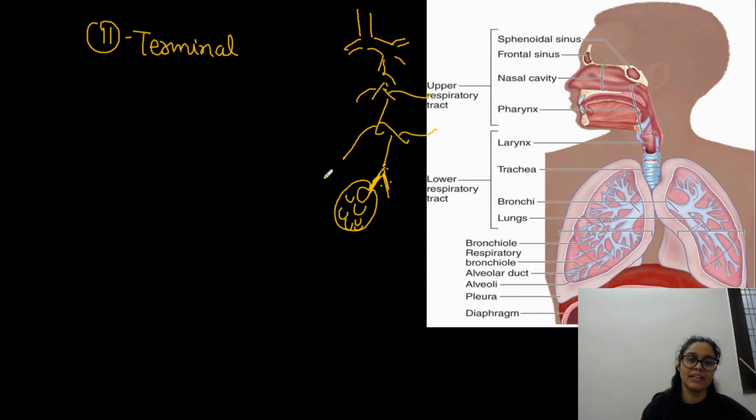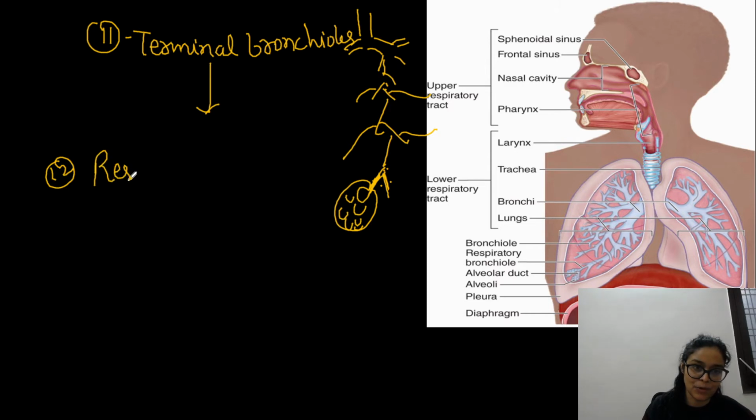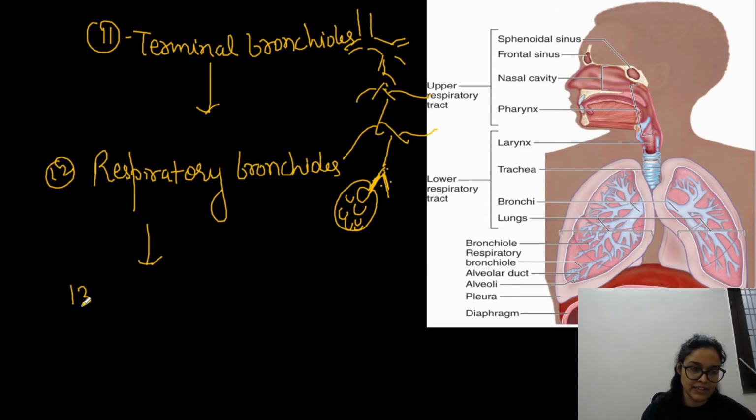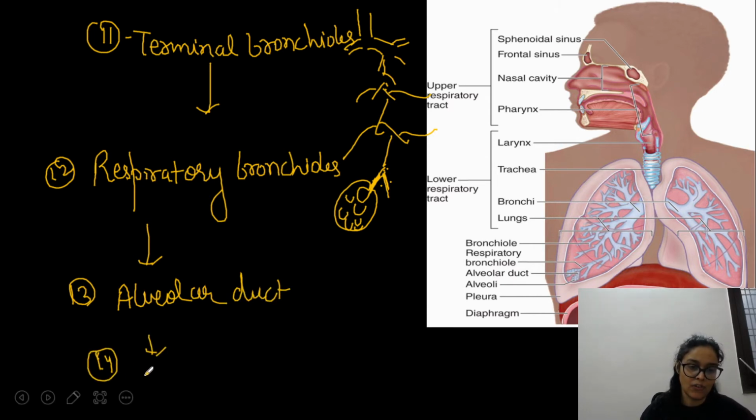which would finally open into small alveoli, right? So we would see another one is the terminal bronchioles. Terminal bronchioles open into respiratory bronchioles. So see, this is the whole passage, respiratory bronchioles. And the last, then it would open into alveolar duct, which would open into alveoli, right? Alveolar duct. फिर alveolar duct कहाँ खुलेगा? Obviously it would open into alveolar sac.